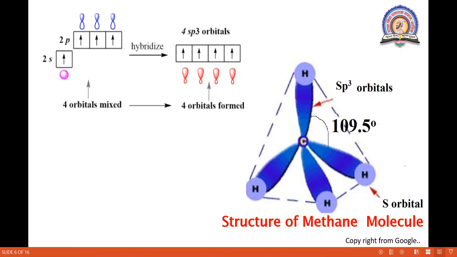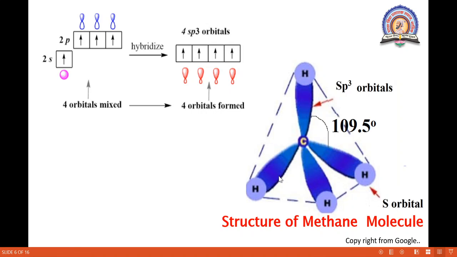Here there are 4 sp3 hybrid orbitals. The first sp3 hybrid orbital overlaps with the 1s orbital of hydrogen and they form a sigma bond. Similarly, the second sp3 hybrid orbital overlaps with the 1s orbital of another hydrogen and forms a sigma bond.